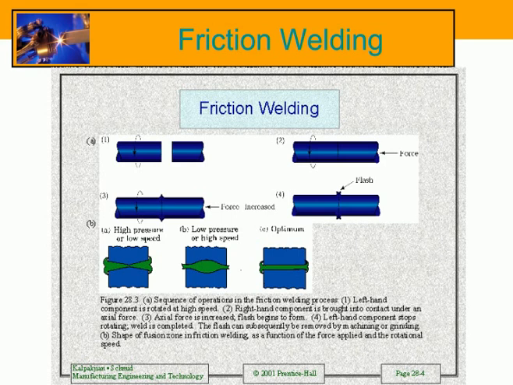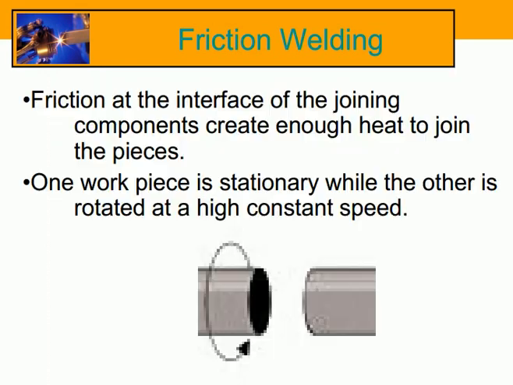Friction welding. Friction at the interface of the joining components creates enough heat to join the pieces. One workpiece is stationary while the other is rotated at a high constant speed.